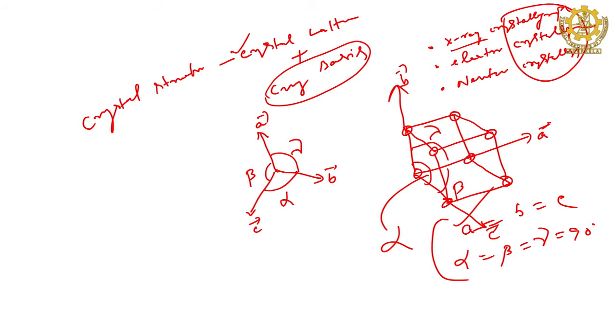Now, you know about those axes. They are called the crystallographic axes, because in that direction the primitives, the repeated units, go with an interval of A. That is why it is the A axis. Similarly, in this direction it is C, at that distance you get one entity, so that is chosen as the crystallographic axis. Similarly, in this direction the distance is repeated with a distance of B, that is why it is named the B axis, because an axis must have a property, and that property tells you that in that direction the repeated entity is available at that distance. That is why it is named B axis, A axis, C axis.